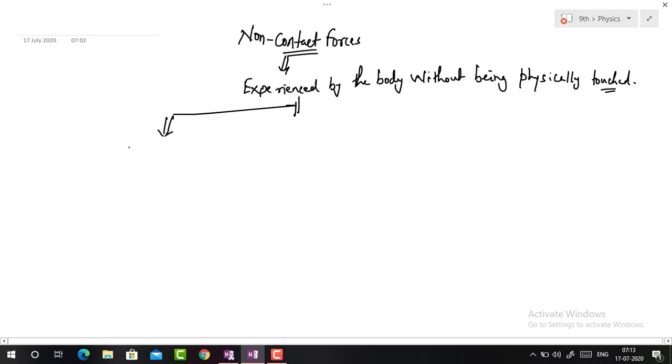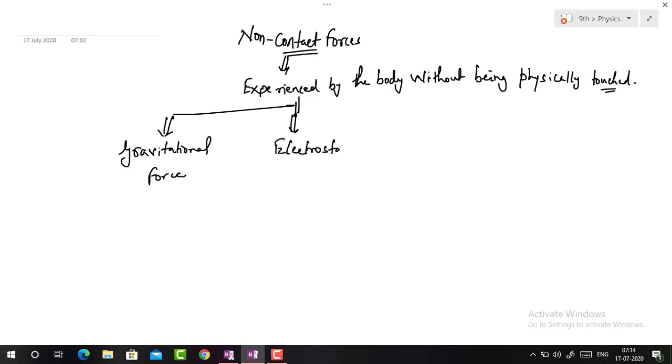One is the gravitational force. Second is the electrostatic force. And the third is magnetic force. So first of all, we'll learn about the gravitational force.